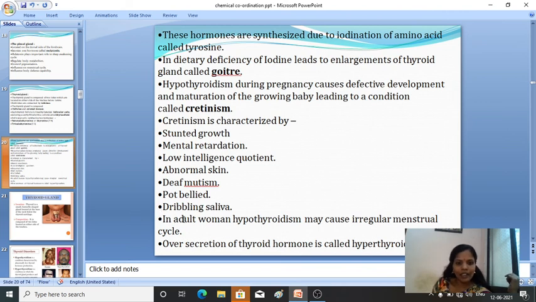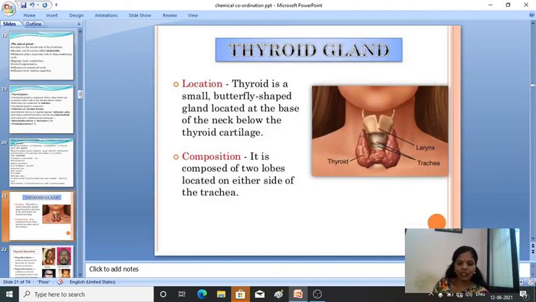In adult women, hypothyroidism may cause an irregular menstrual cycle. Then over secretion of thyroid hormone causes hyperthyroidism. If the secretion is more, it leads to hyperthyroidism.